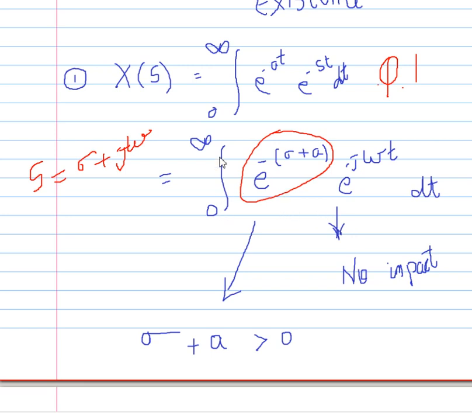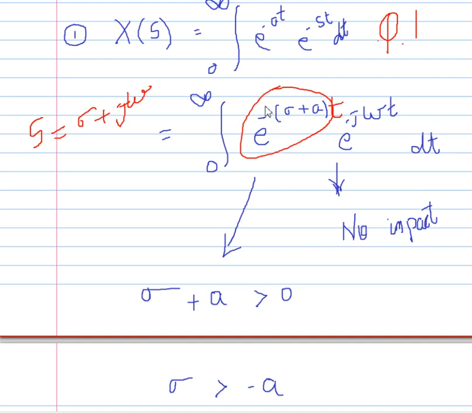With limits 0 to infinity, when we put infinity as the value of time in this, then e raised to power minus infinity gives 0. So this exponent should be negative: e raised to power minus (sigma plus a) t should decay, so sigma plus a must be positive.